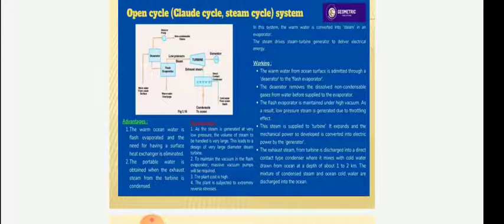Disadvantages: the steam is generated at very low pressure. The volume of steam to be handled is very large. This leads to a design of very large diameter steam turbines. To maintain the vacuum in the flash evaporator, massive vacuum pumps are required. The pump cost is high. The plant is subjected to extremely severe stresses.